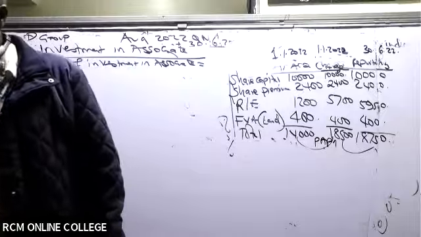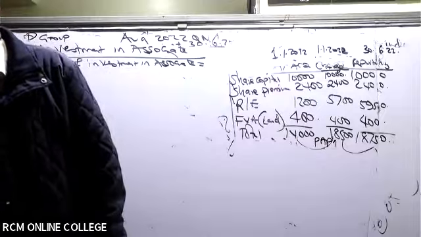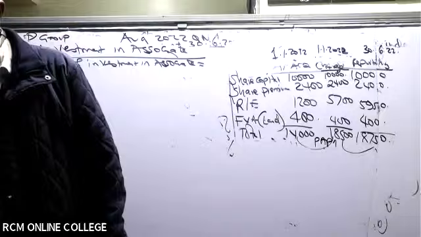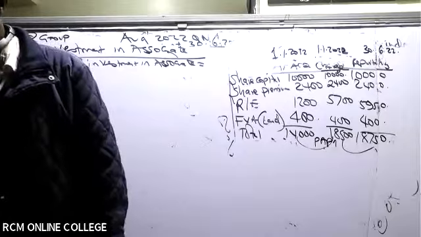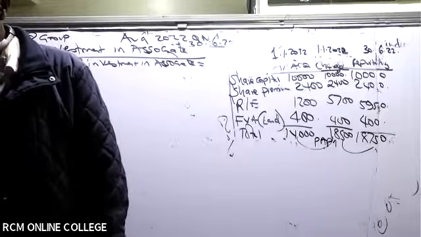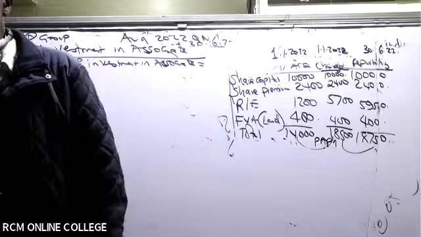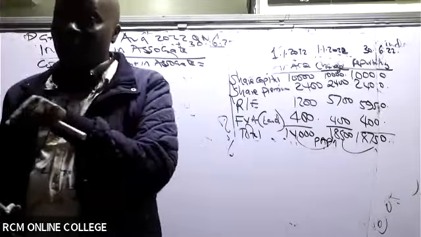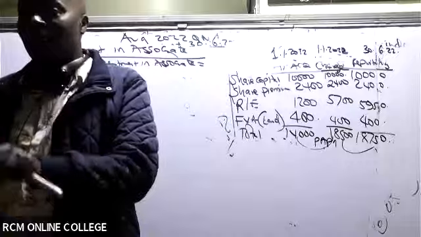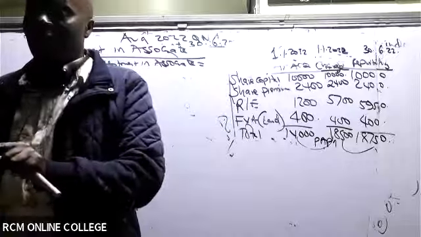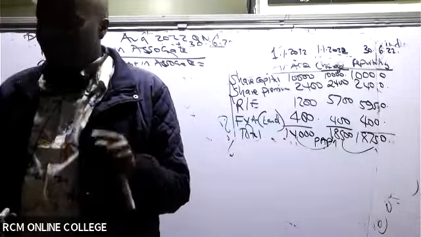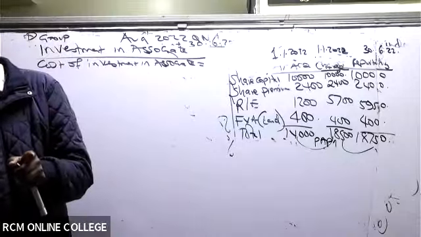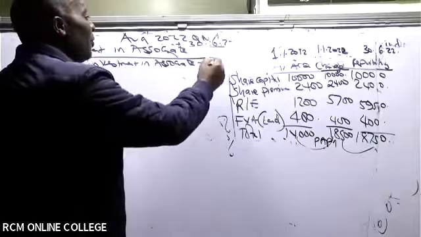So investment in associate is given in note number 5. On 1st July 2015, P Limited acquired 30% of 1,000 million ordinary shares worth 10. They haven't told me the exact amount I paid in the note. So when I'm not given the exact amount paid, I should go to the balance sheet, where I can see investment in A Limited is 3650, in the statement of financial position.